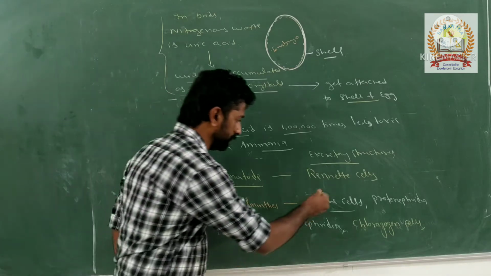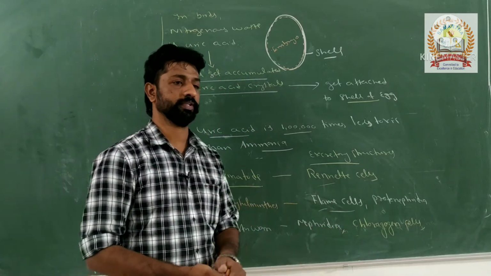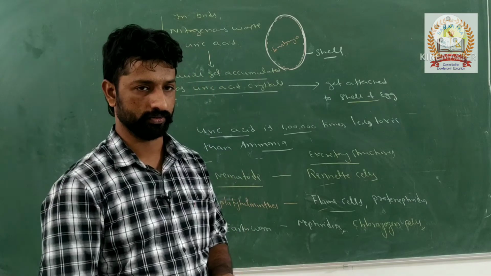So these are very important for the examination. Like that, you just list the remaining organisms' excretory structures and their excretory products also. Any doubt in that?